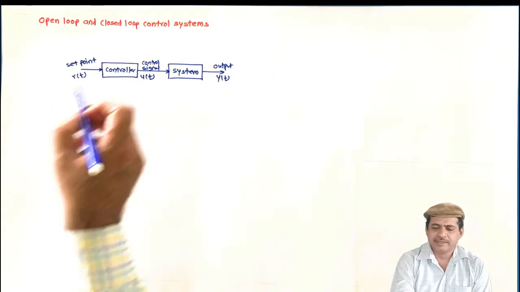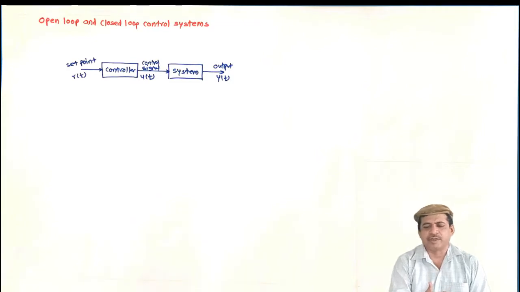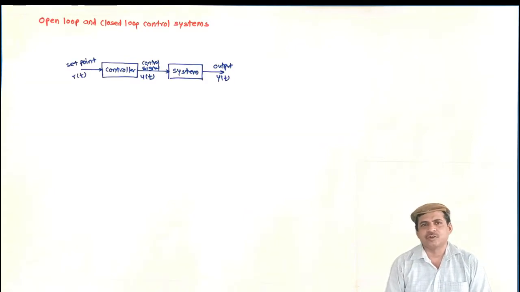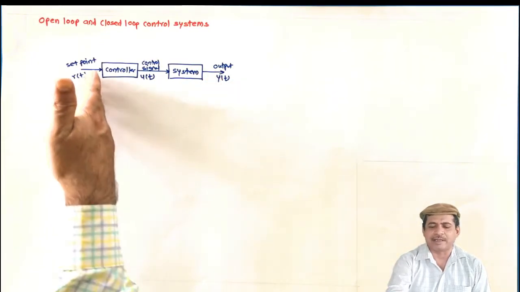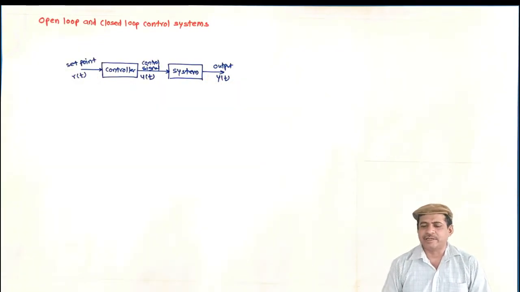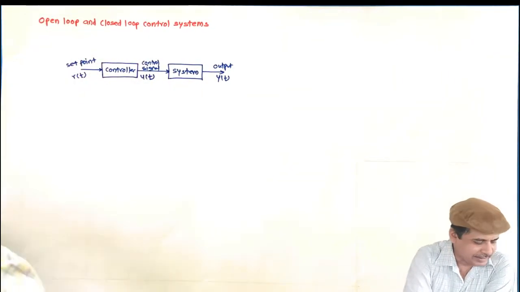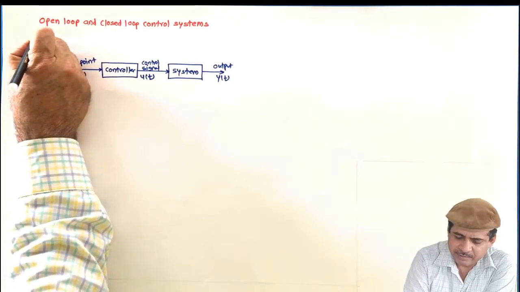And that means here the controller has a function which has one-to-one correspondence between the set point and control signal. So if this is a set point, then this should be the u that is stored in a controller, and accordingly it works. It never measures output y whether it is equal to r or not. It never takes the feedback for the comparison with r, and that is why it is the open loop control system. So what I can say, let us try to define it briefly.